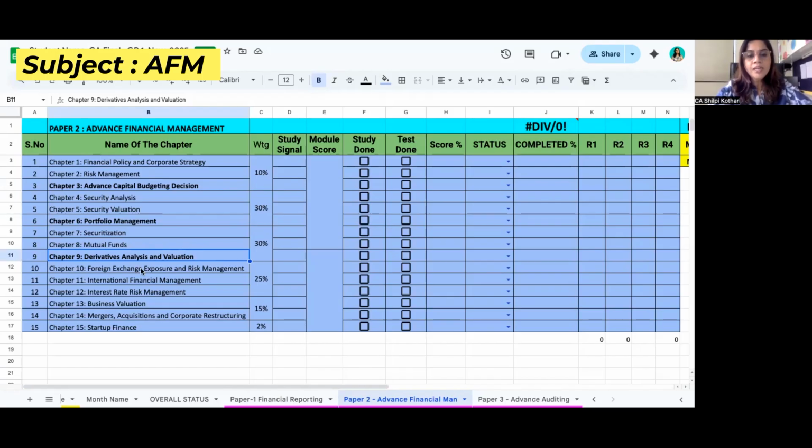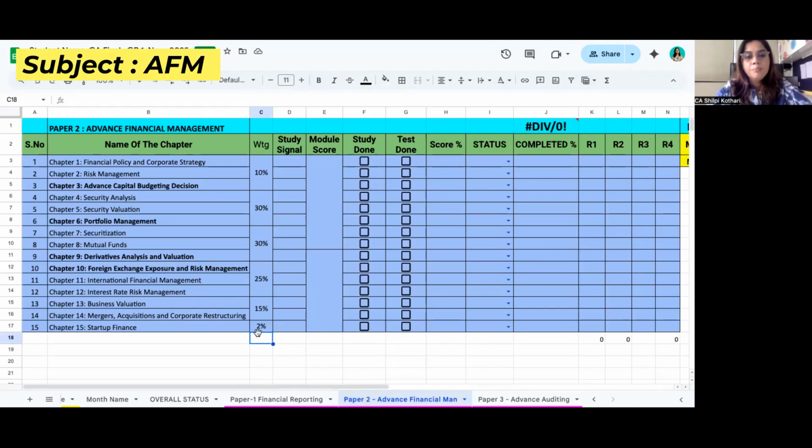Then here I should say, yes, Forex is a very deep topic, a very lengthy topic, and a very important topic. So you just can't afford to miss this topic also. And the weightage of 10, 11, 12 is 25%. Then comes chapter number 13, 14. It's business valuation and merger. It's all about 15%. And startup is just 2%.